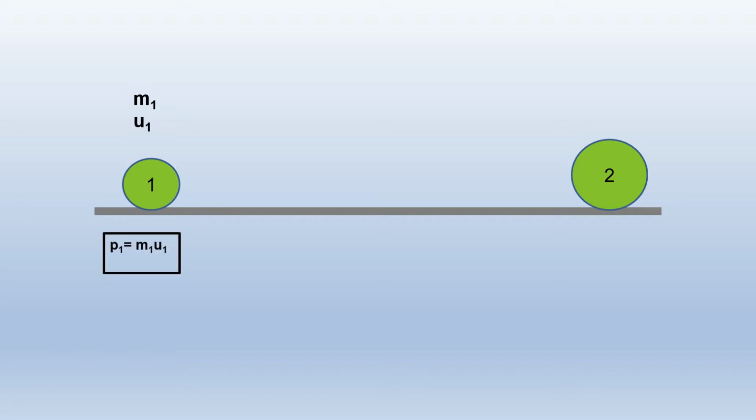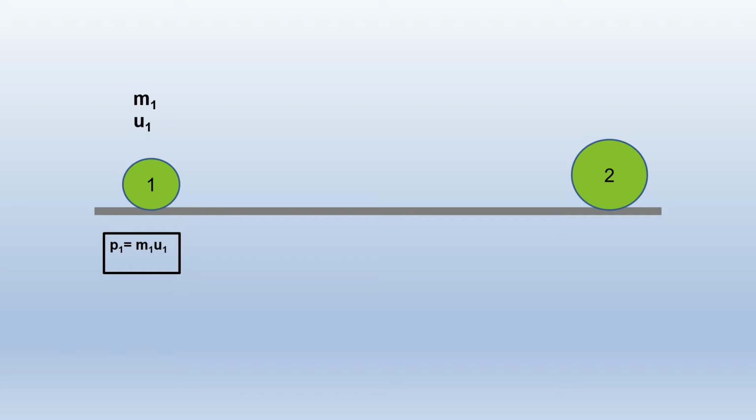Here we have two objects, object 1 and object 2. Mass of object 1 is m1 and its initial velocity is u1. Its momentum before collision is p1, equal to the product of m1 and u1.